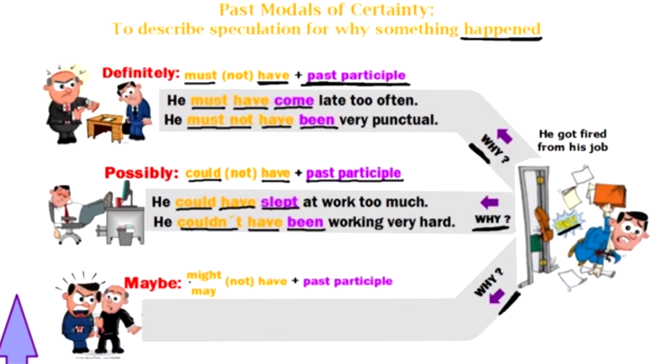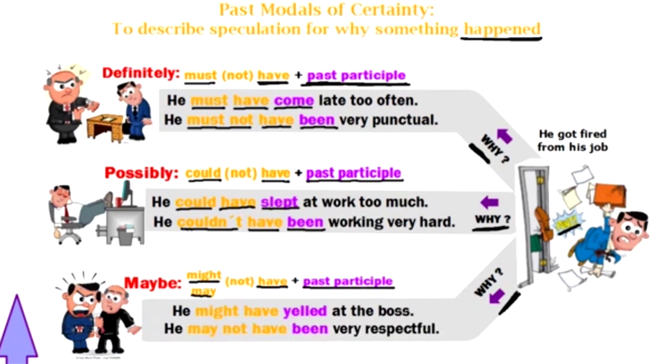So the past modal, we have might, may, have, plus the past participle for our verb. Now, he yelled at his boss. Maybe that's what happened. So using my modal, I can say, well, he might have yelled at the boss. If I want to be negative, I can say this.